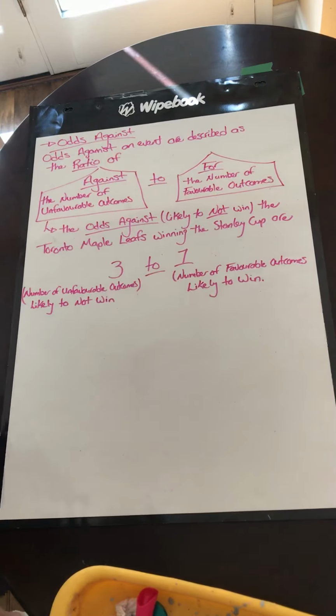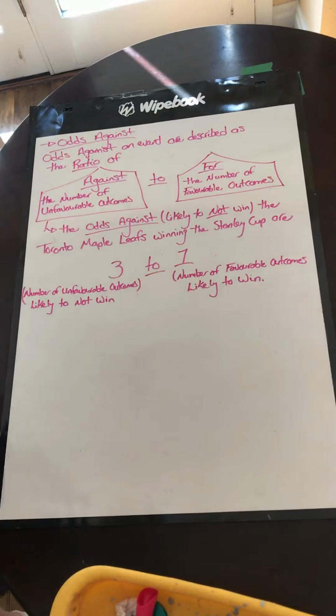Because we're using in favor or for, we're going to put for to against. 4 is the number of favorable outcomes, the number of yellow. Against is the number of unfavorable outcomes, the number that are not yellow. We have 5 blue and 3 green, so that makes 8. So the odds in favor of it being yellow are 4 to 8.